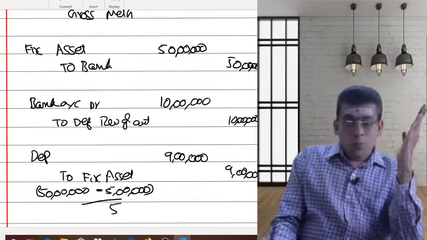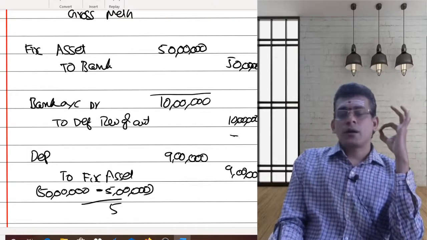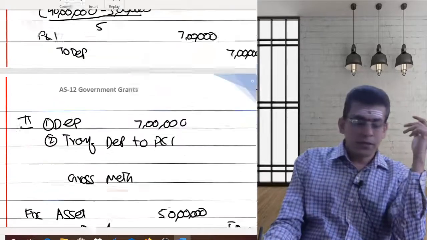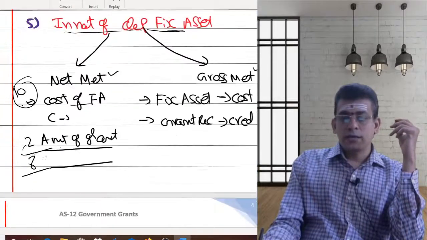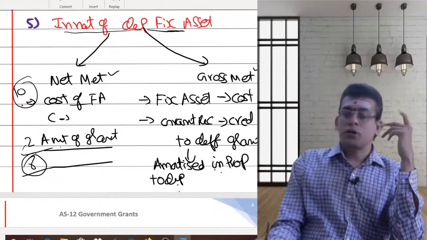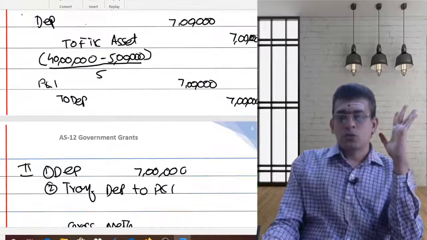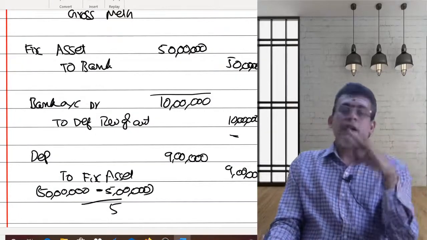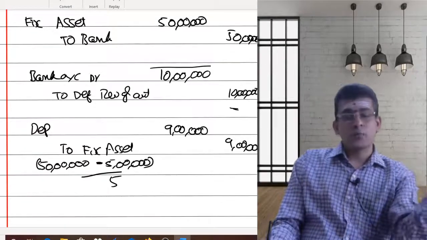Then your entire grant you are receiving, you are considering that as a part of your deferred revenue grant. And one point I had mentioned clearly, that whenever you are considering that as a deferred revenue grant, amortize that in the proportion of your depreciation. Depreciation is taken for a period of 5 years. So this deferred revenue grant will also be amortized for a period of 5 years. Then what I have to do? This deferred revenue grant I need to charge to my profit and loss account.